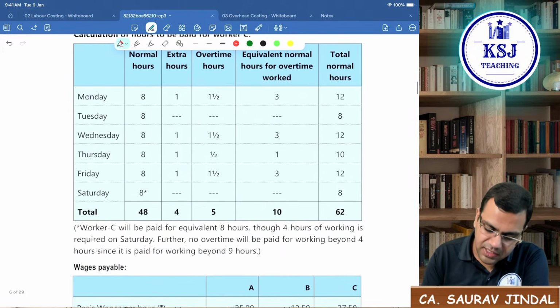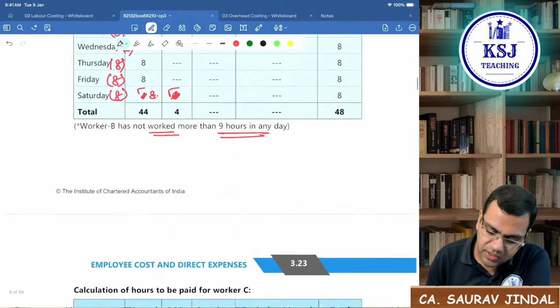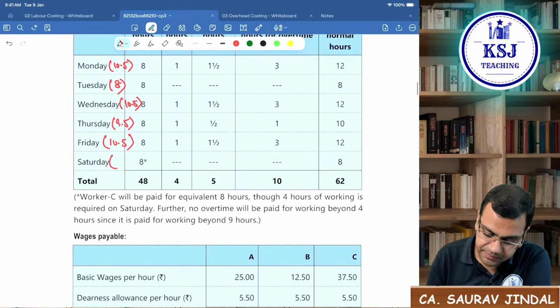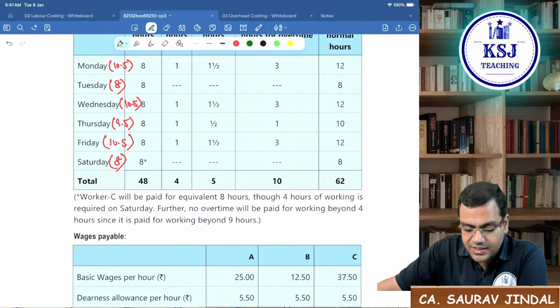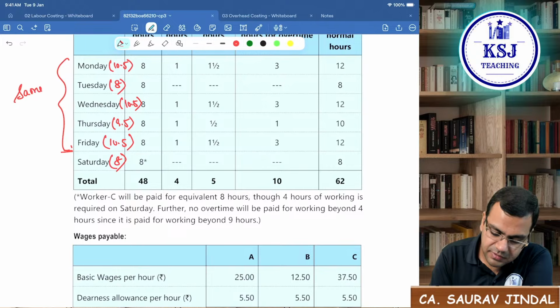Now coming to worker C, 10.5, 8 hours, Wednesday again 10.5, Thursday 9.5, then Friday again 10.5, and Saturday also he is working for how many hours? He is working for 8 hours. Very hardworking, isn't it? Worker C is very hardworking. Okay, on Saturday also he is working for 8 hours. So up till Friday there is no issue. It is the same as worker A.